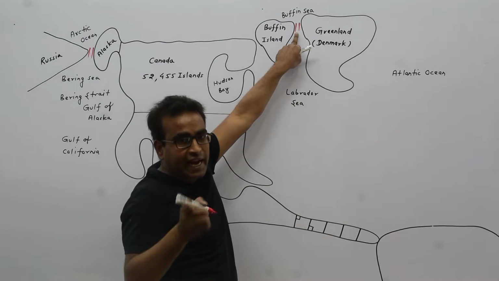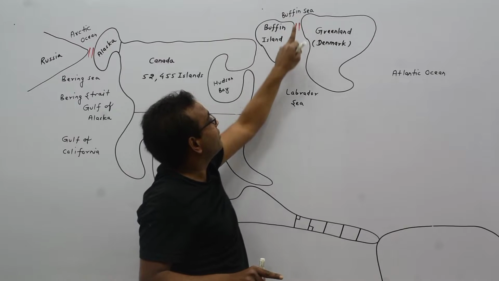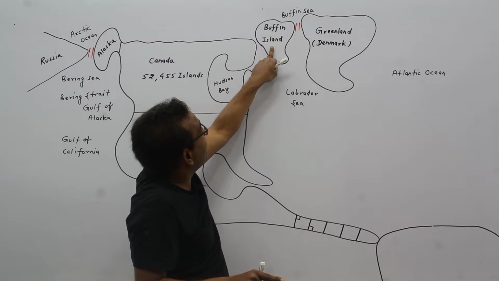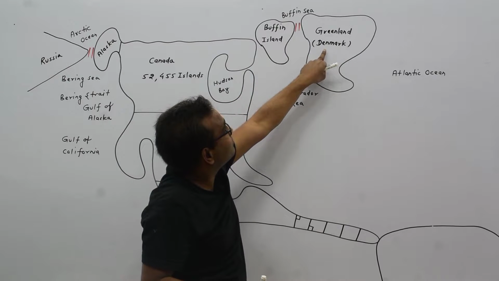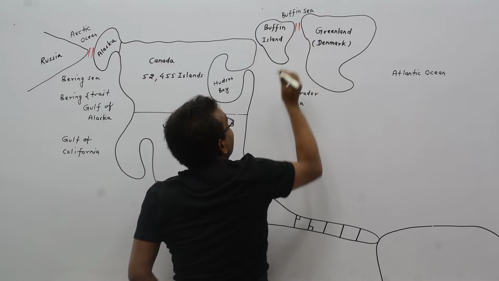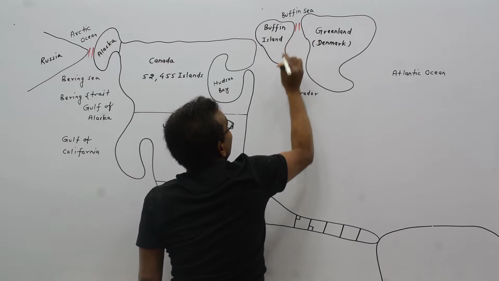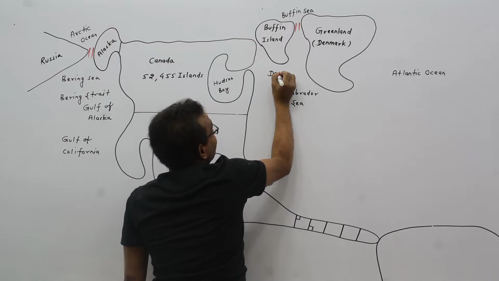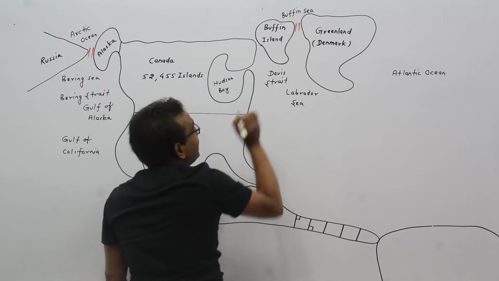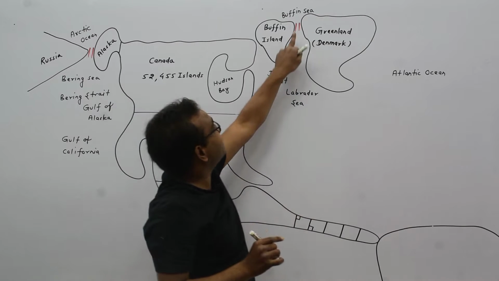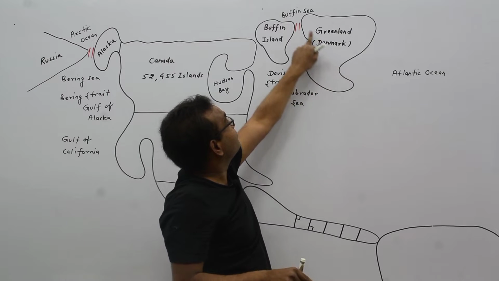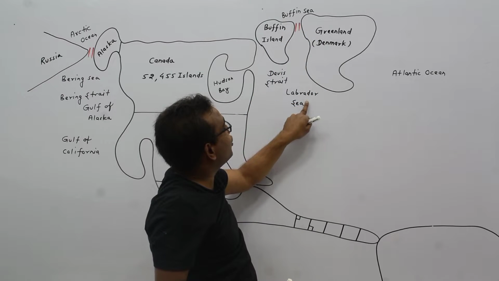This strait connects Baffin Sea with Labrador Sea and disconnects Baffin Island from Greenland. This is known as Davis Strait. It means Davis Strait disconnects Baffin Island from Greenland and connects Baffin Sea with Labrador Sea.